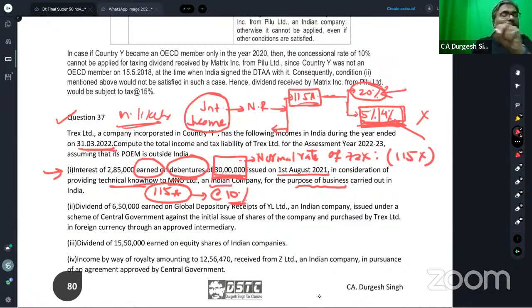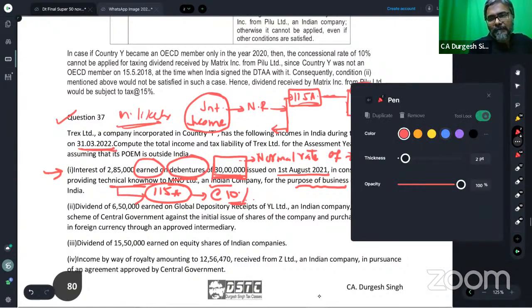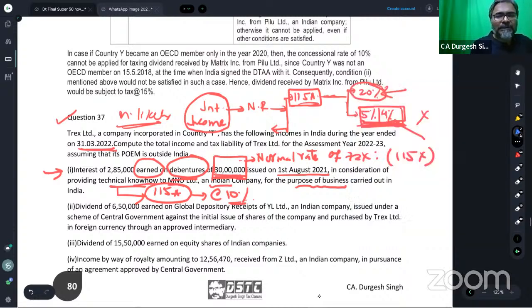But in this entire question, students, the PE is not mentioned at all, and therefore the assessment of this royalty and FTS will be under section 115A. The assessment would be under section 115A, and that would be at 10%. For technical service, students, 10%.